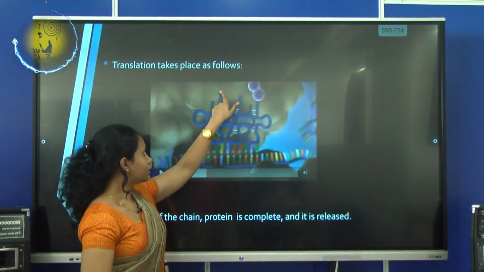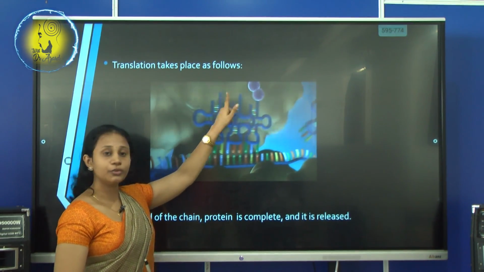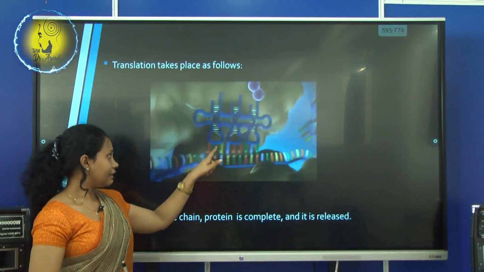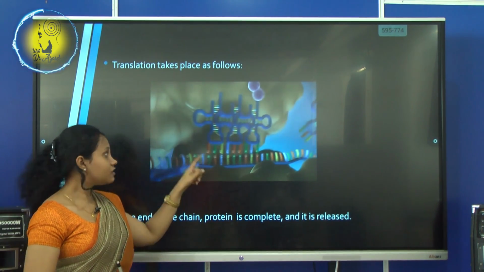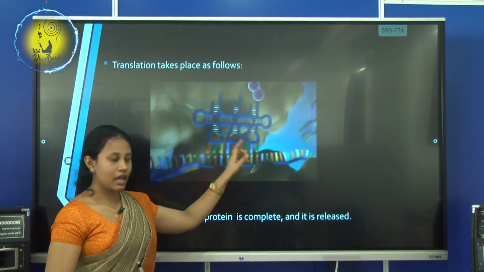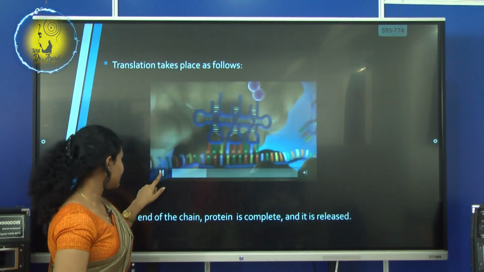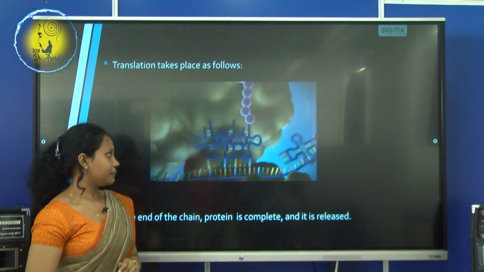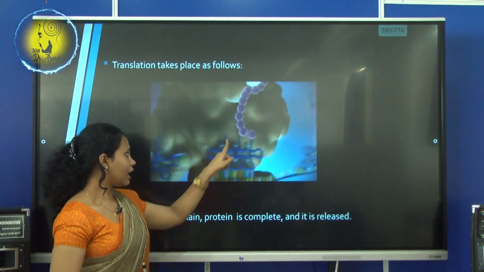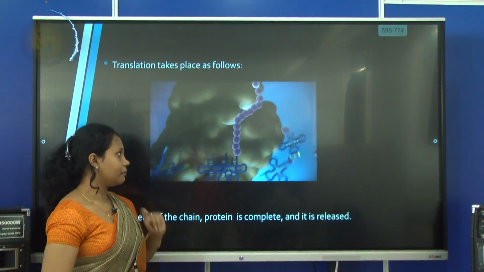During this time, the bond is formed between the 2 amino acids, and then the first tRNA leaves the mRNA, and this process gets repeated, and a chain of amino acids is now formed. You can see the process in this video. So see, the bond is forming and the first tRNA is leaving the mRNA.